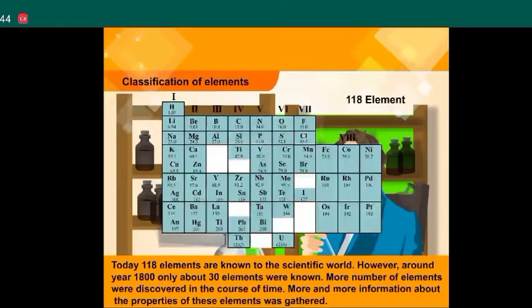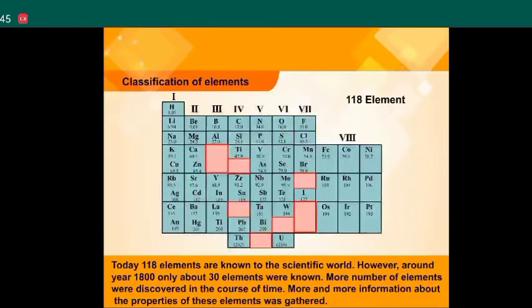118 elements are known to the scientific world. However, around the year 1800, only about 30 elements were known. More elements were discovered in the course of time, and more and more information about the properties of these elements was gathered.